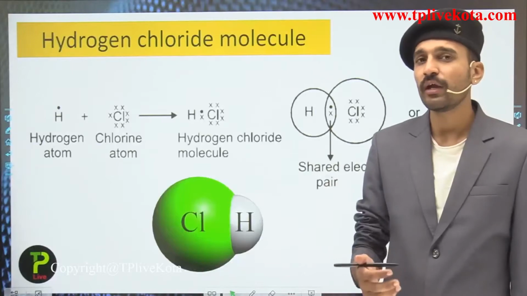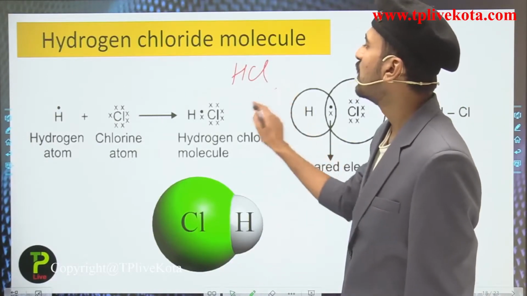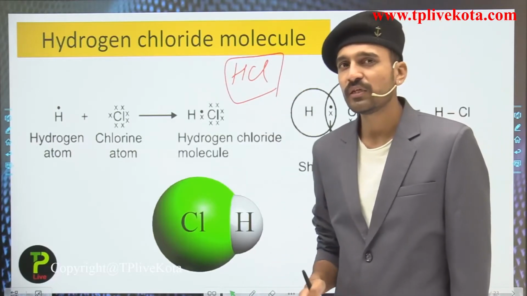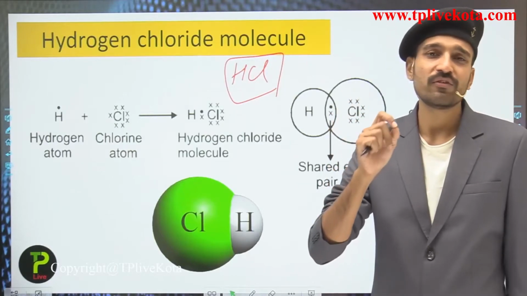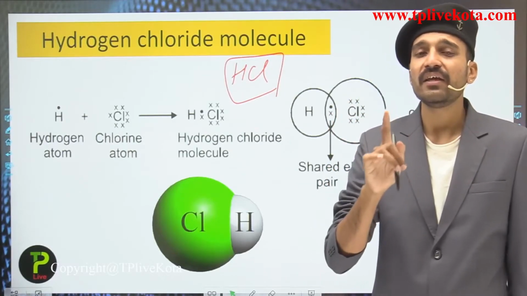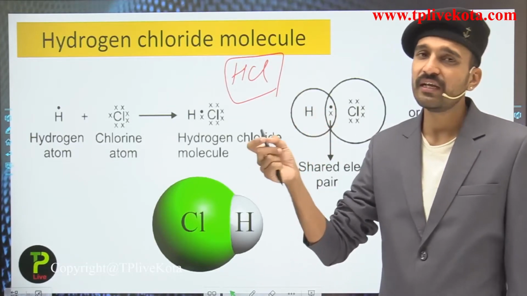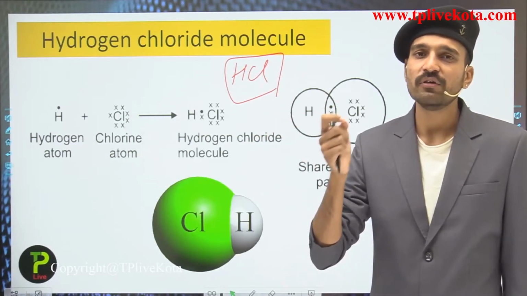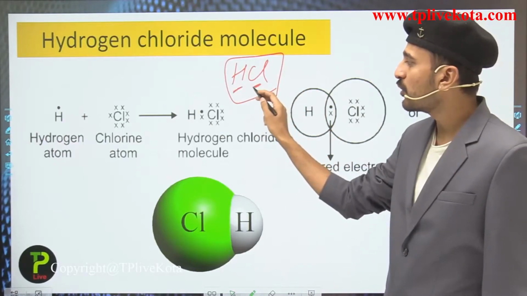So what is hydrogen chloride? It has the formula HCl. There is a misconception among students that HCl is an ionic compound. It is not an ionic compound, students. It is a covalent compound, but it dissolves in water to give H plus ions, that is, it ionizes in the aqueous solution. But you can see that hydrogen is a non-metal and chlorine is a non-metal, both deficient of electrons.